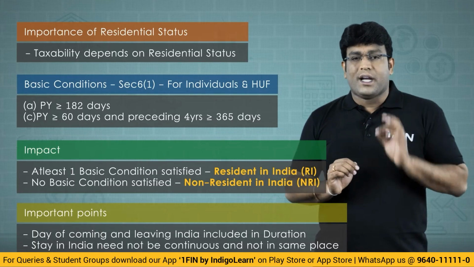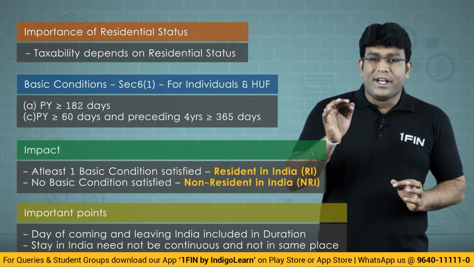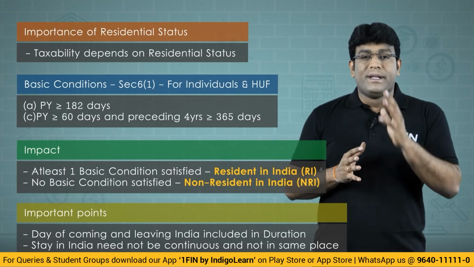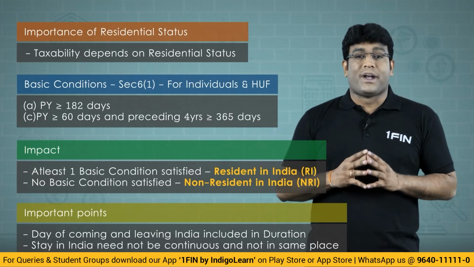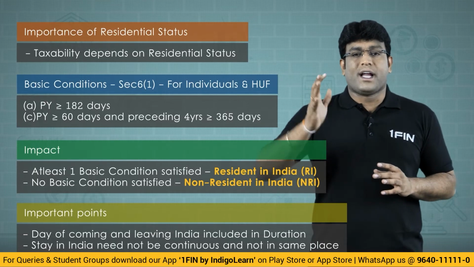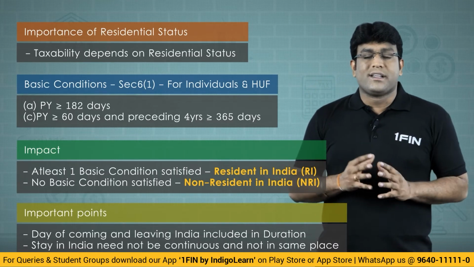And these two basic conditions are given by section 6 subsection 1. If an individual satisfies any one of the basic conditions, he will be regarded as a resident. If both the basic conditions are satisfied, still he is regarded as a resident. And if none of the basic conditions are satisfied, the individual shall be regarded as non-resident.